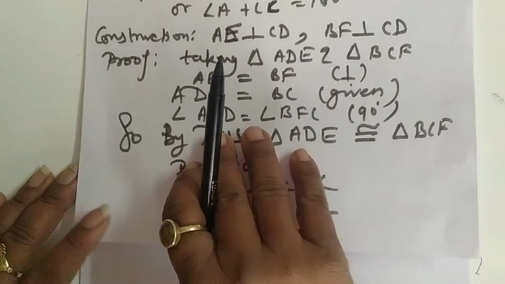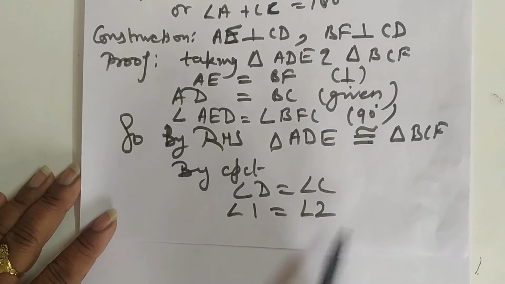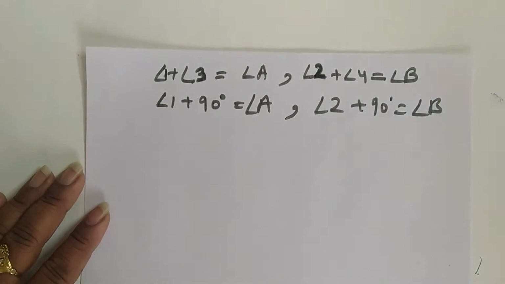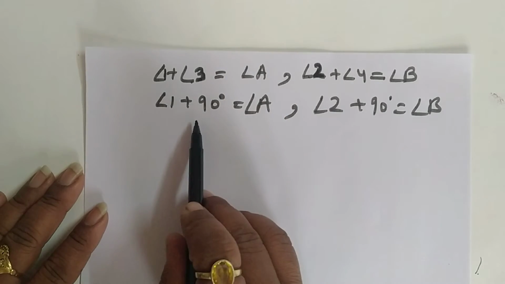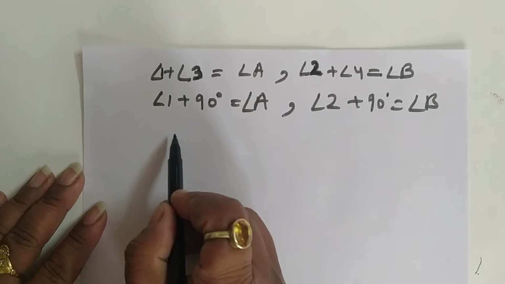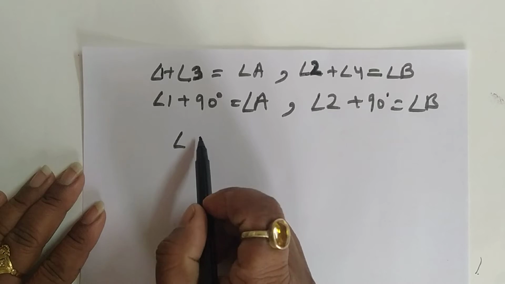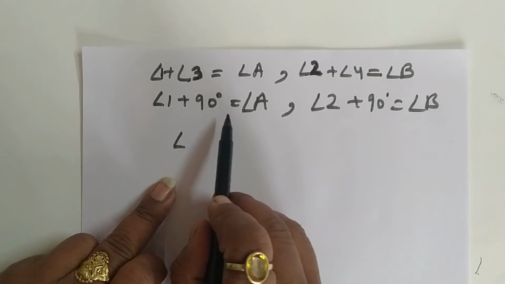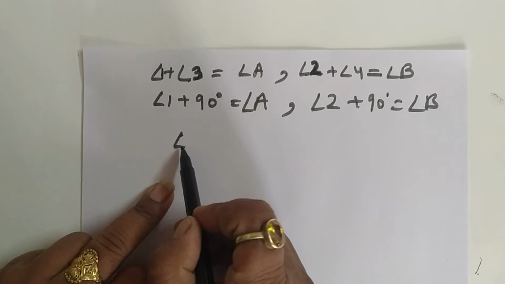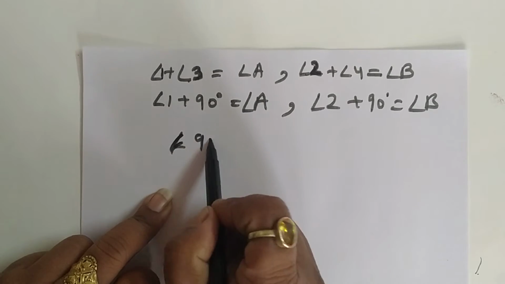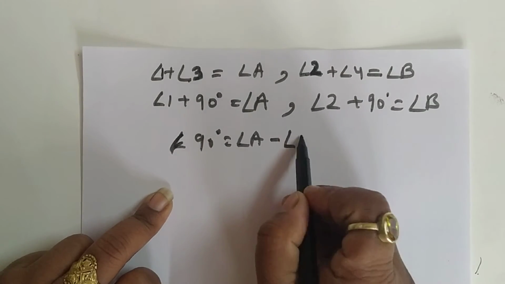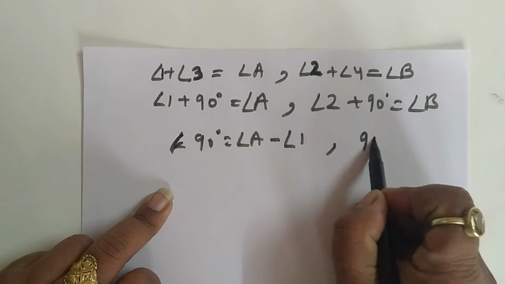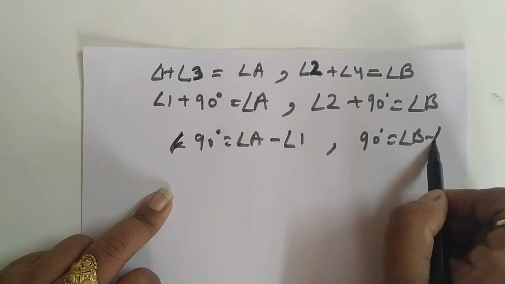But just now we have proved that angle 1 is equal to angle 2. So it means we can write 90 degrees is equal to angle A minus angle 1. Here we can write 90 degrees is equal to angle B minus angle 2.